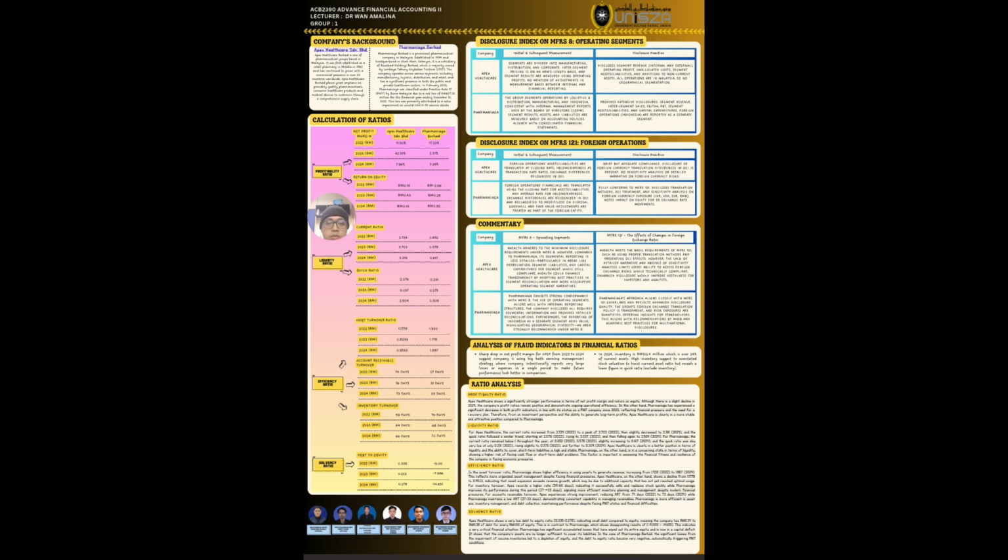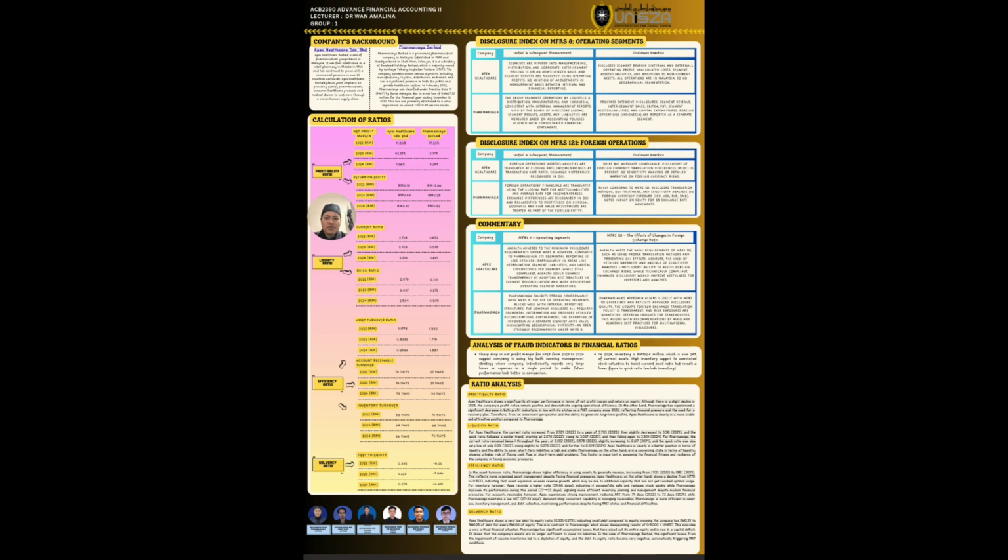Next, for the initial and subsequent measurement for the company Pharma Niaga, foreign operation financials are translated using the closing rate for assets and liabilities, and the average rate for income and expenses. Exchange differences are recognized in OCI and reclassified to profit or loss on disposal. Goodwill and fair value adjustments are treated as part of the foreign entity. For the disclosure practice, Pharma Niaga fully conforms to MFRS 121, disclosing transaction methods or asset treatment and sensitivity analysis on foreign currency exposure, with no impact on equity for a 5% exchange rate movement.